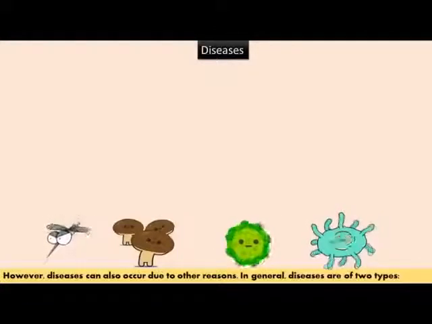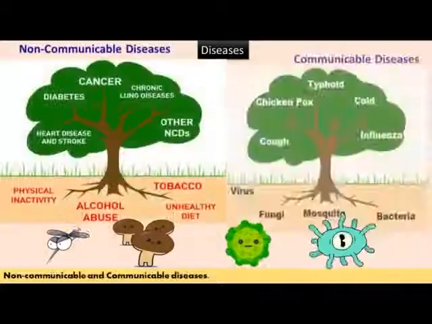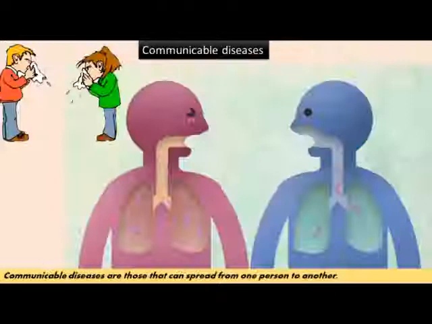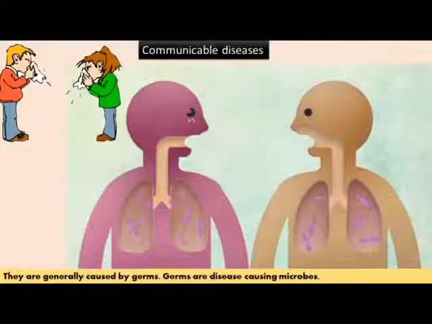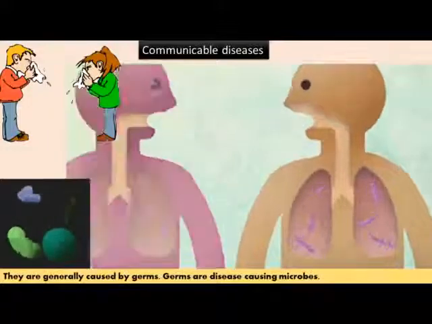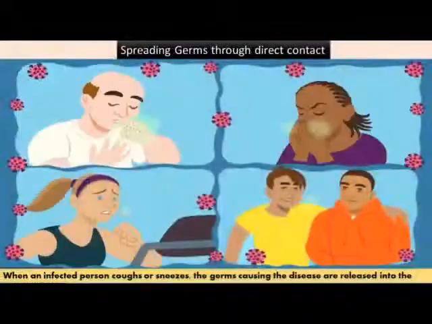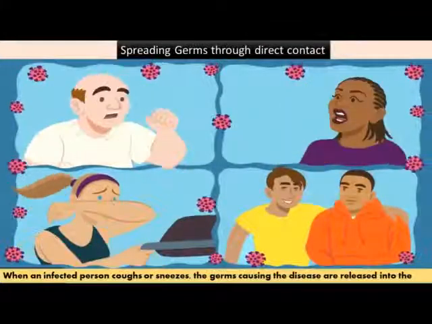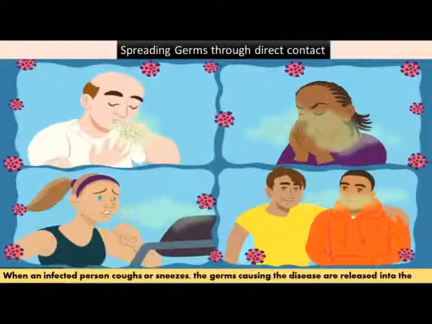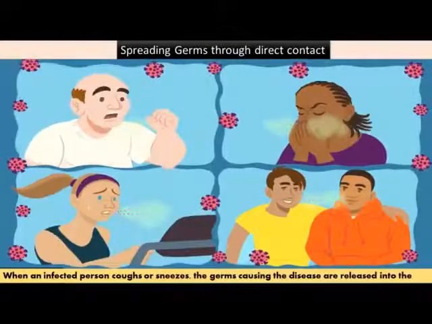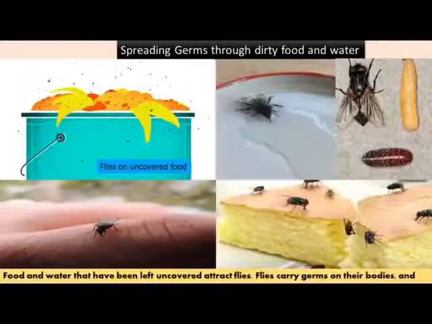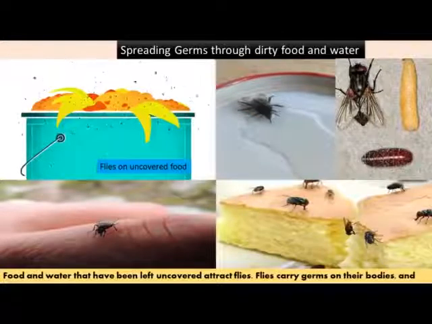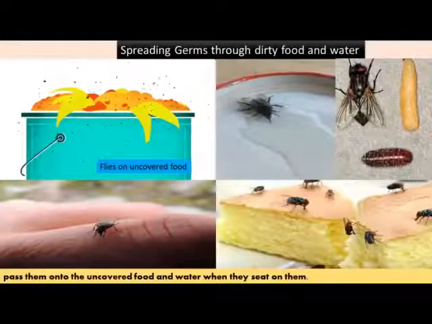In general, diseases are of two types, non-communicable and communicable diseases. Diseases are those that can spread from one person to another. They are generally caused by germs. Germs are disease-causing microbes, spreading germs through direct contact. When an infected person coughs or sneezes, the germs causing the disease are released into the air and can infect a healthy person. Food and water that have been left uncovered attract flies. Flies carry germs on their bodies and pass them on to the uncovered food and water when they sit on them.